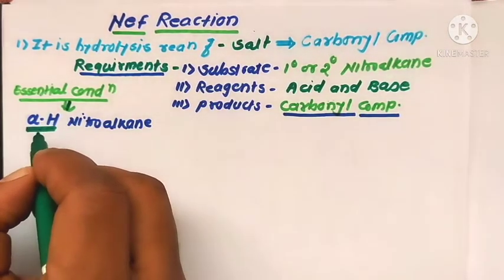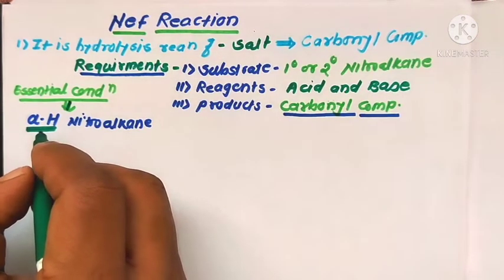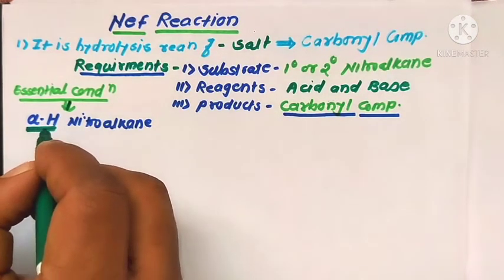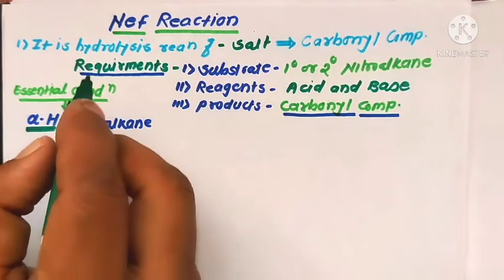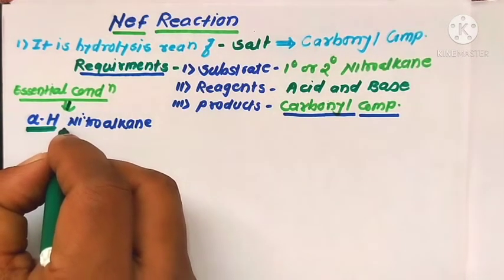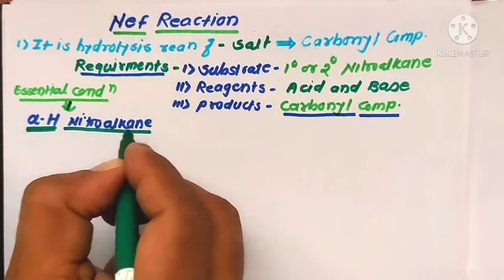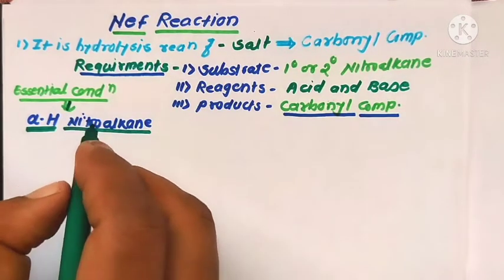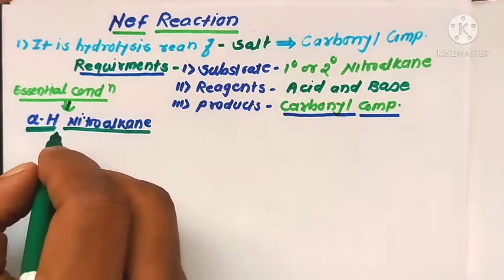As an essential condition, the nitroalkane must contain at least one alpha H atom for this Nef reaction. For a tertiary nitroalkane molecule, this reaction is not possible, or we cannot form a product from tertiary nitroalkane molecules.